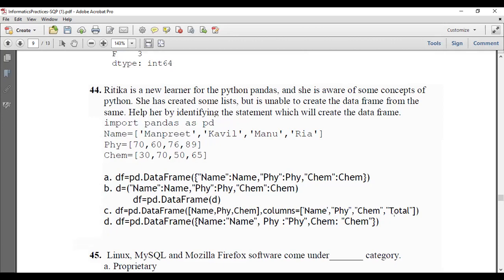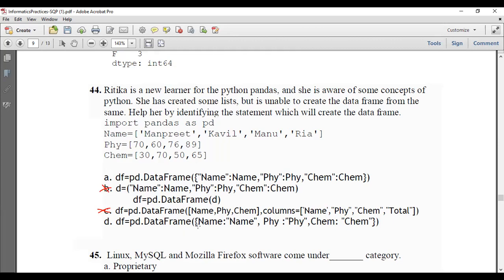We cannot give columns equal to like this, because you can see here 3 data and here 4 column names are given. So a type mismatch value error will come. And here we can see that this is like a column value pair. Column value pair means it's a dictionary, but curly braces are missing. So option B is also wrong.